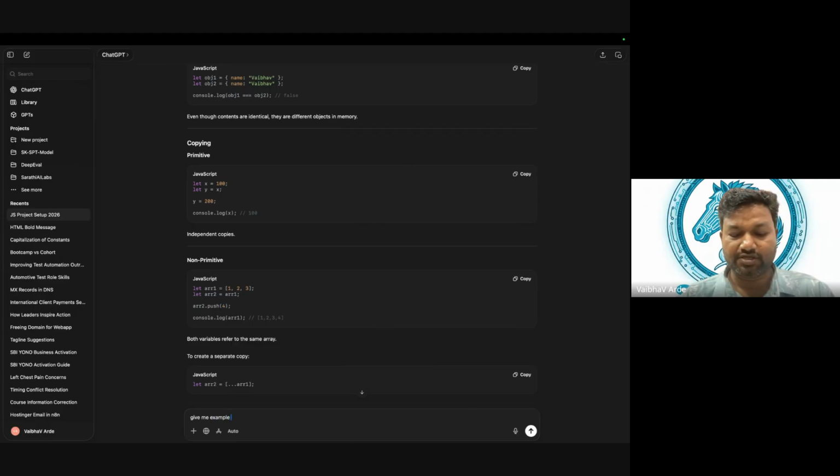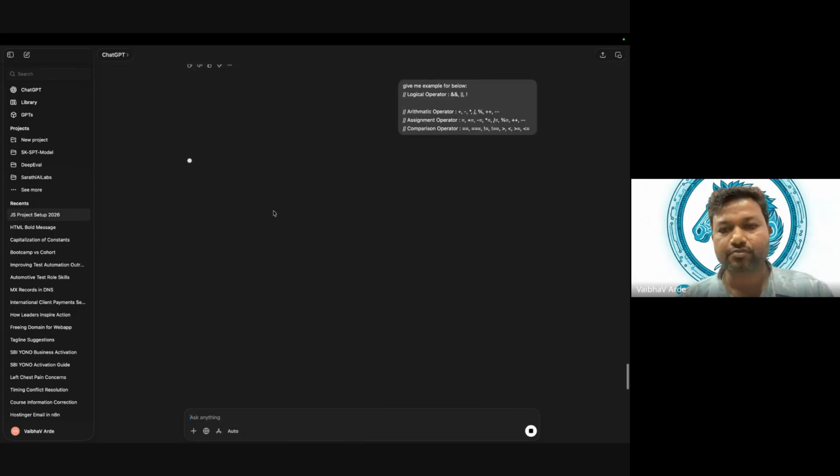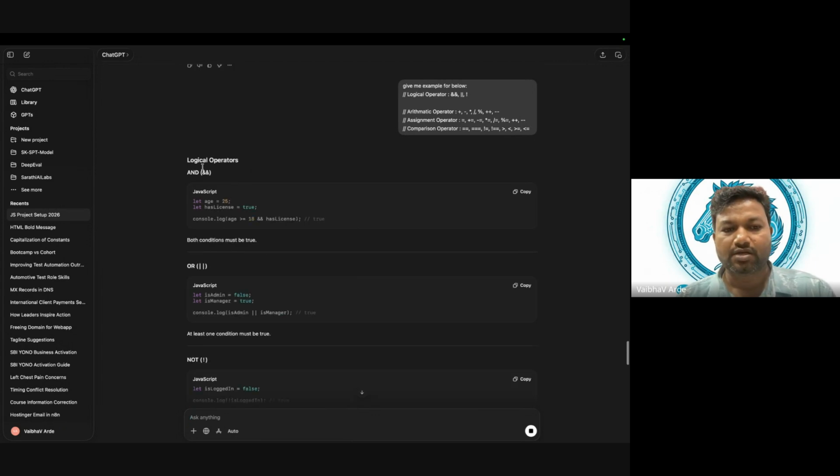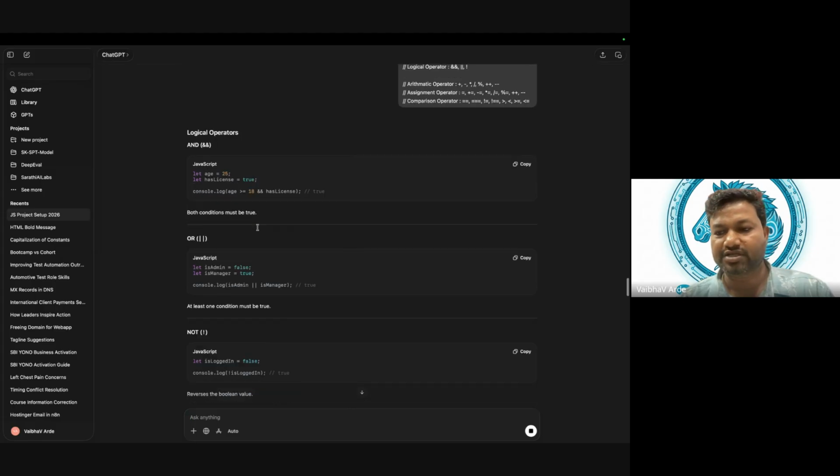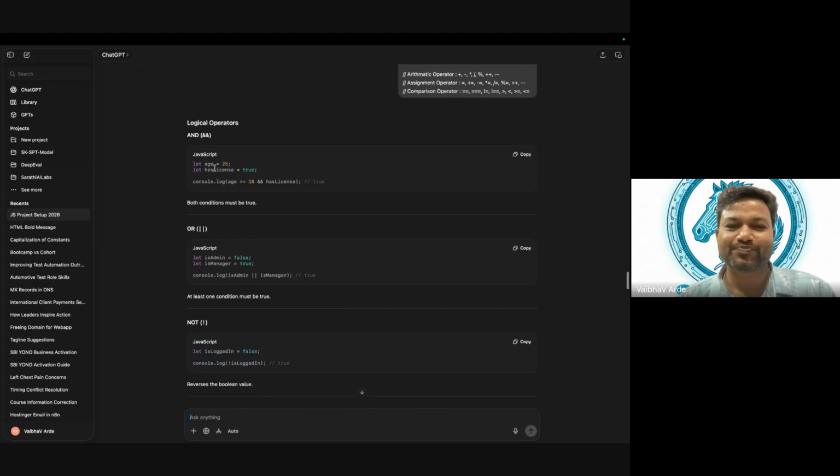If I can write examples for or below. Right. So the and operator. I think it is very big. Okay. So age equal to 25 and hasLicense equal to true. Here we are checking age is greater than 18, and whenever there is an and, both have to be true. This has to be true and this has to be true. This is already true and this is also true because age is 25, and 25 is greater than 18. That means the answer is true.